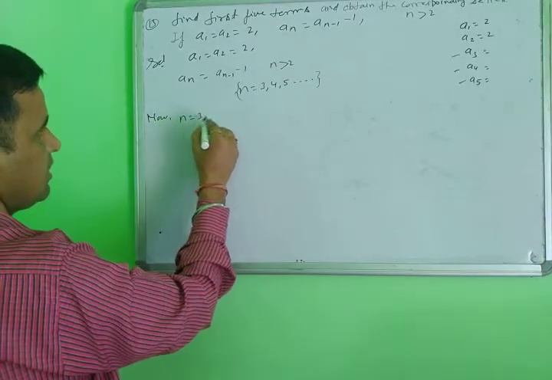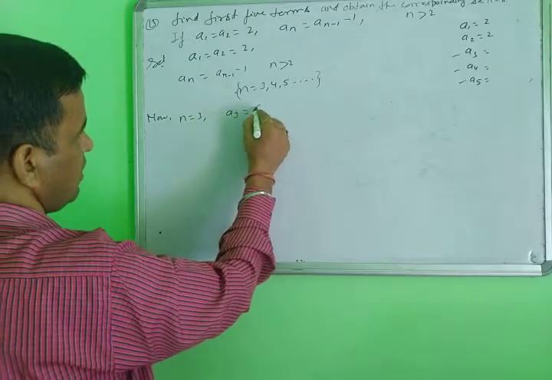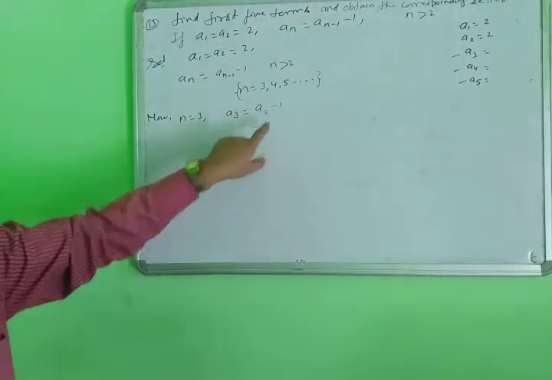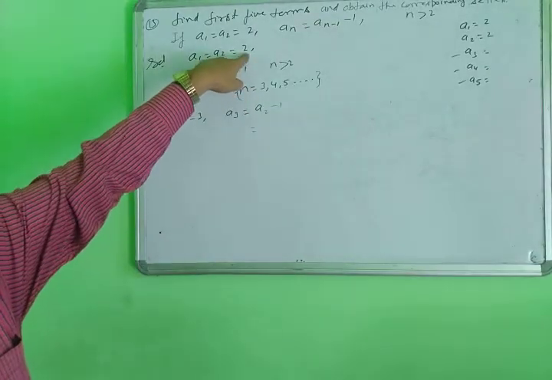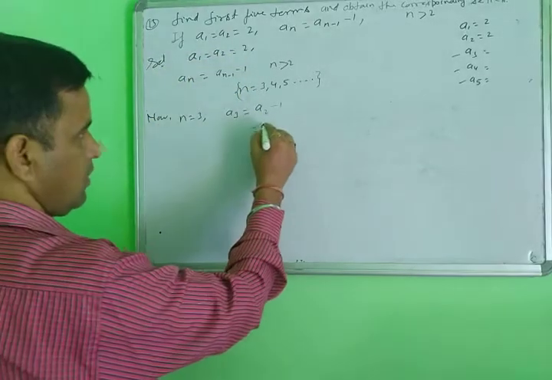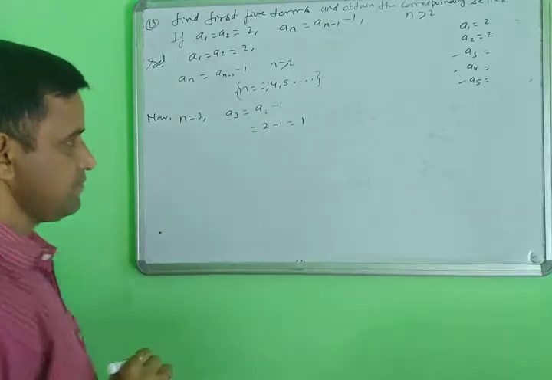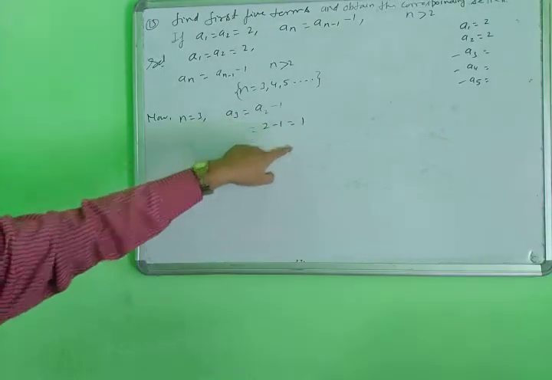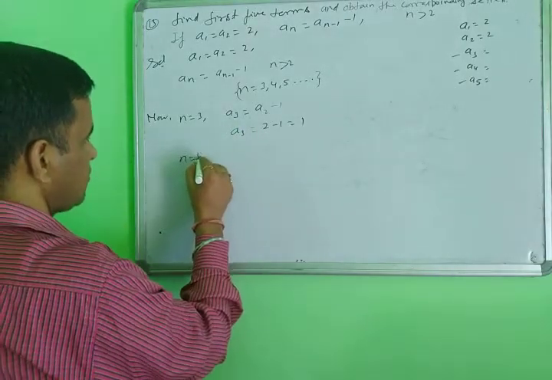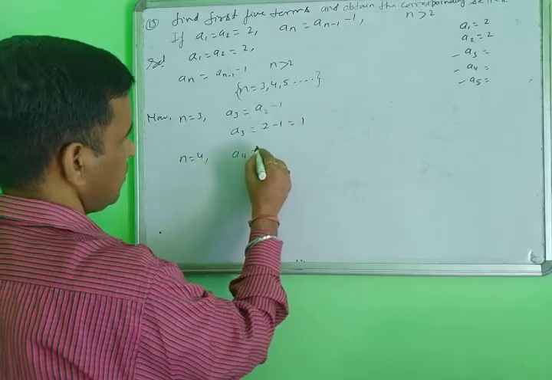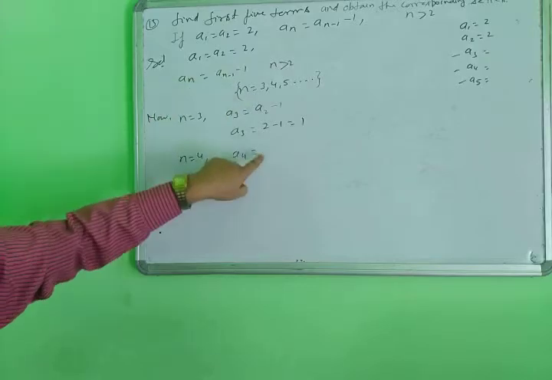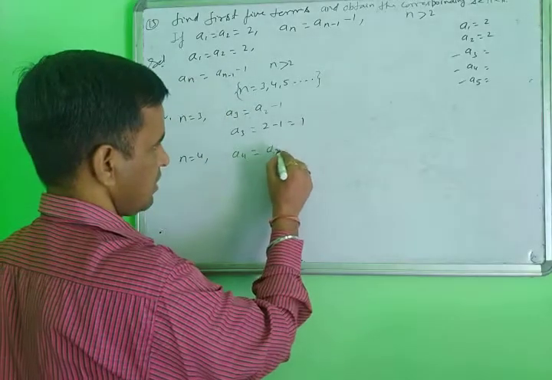Now n equal to 3, then A3 equals A(3 minus 1), equal to A2 minus 1. What is the value of A2 here? 3 minus 1 is 2. The value of A2 here is 2. So 2 minus 1, the answer here is 1. The value of A3 is 1. Now n equal to 4: A4 equals A(4 minus 1), here 3, so you write A3 minus 1.